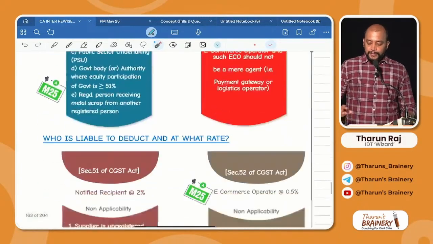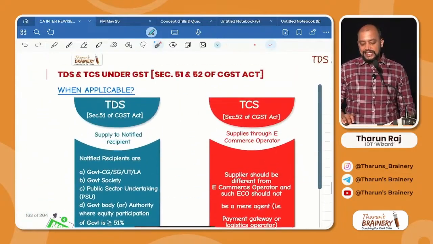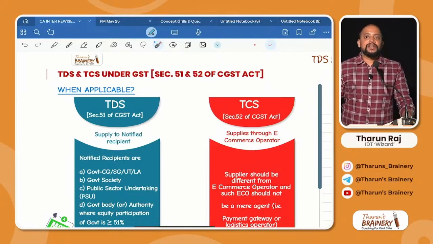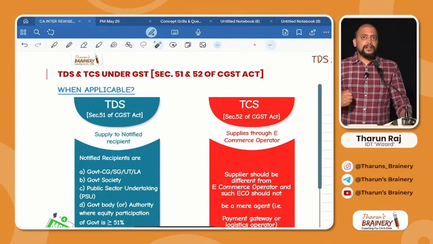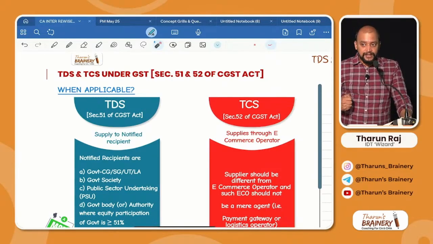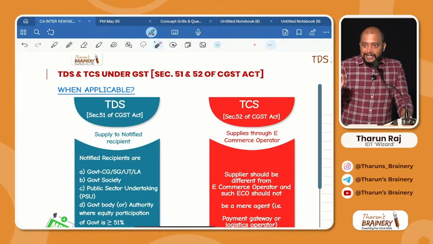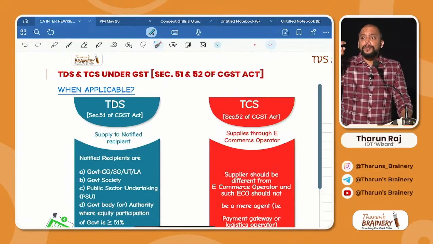So look into page number 151. There are two sections here, section 51 and 52 of CGST Act. Section 51 deals with TDS, section 52 deals with TCS. And when there will be TDS, tax deducted at source, whenever I am making supply of goods or services to a notified recipient, that notified recipient will be deducting 2% as TDS and he will remit me the remaining amount. What is the objective behind this 2% deduction?